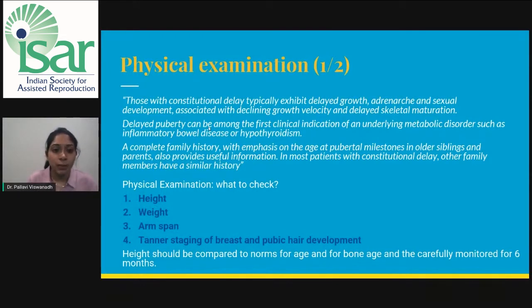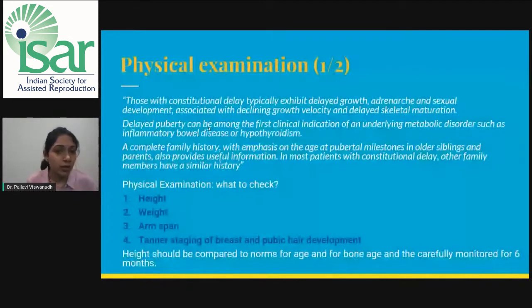A complete family history, with emphasis on the age and pubertal milestones in older siblings and parents, also provides useful information. In most patients with constitutional delay, other family members will have a similar history. So it's very important to ask if the child has any siblings, how their growth process has been, and have they attained puberty at a normal age? All of these questions have to be asked.